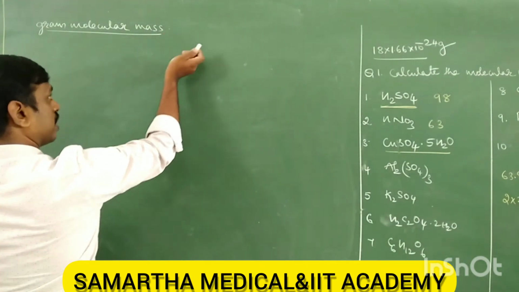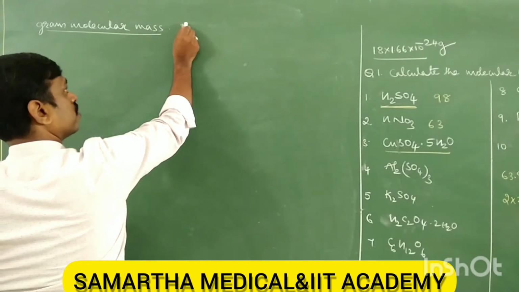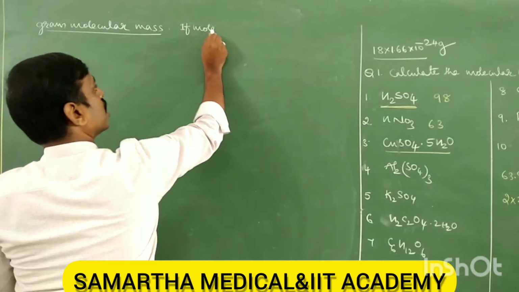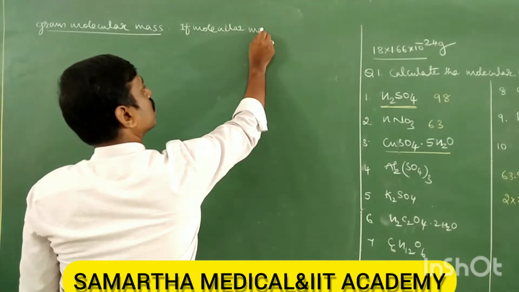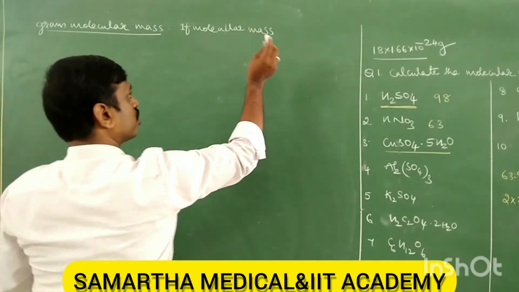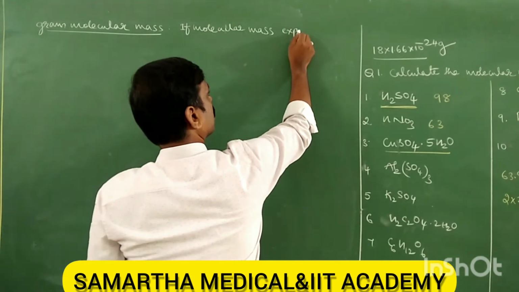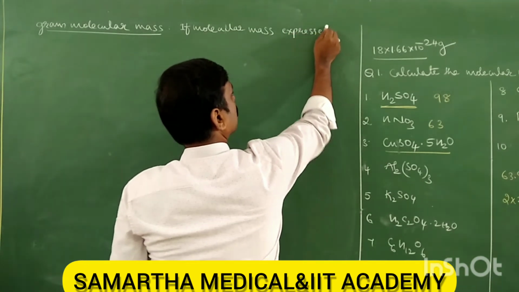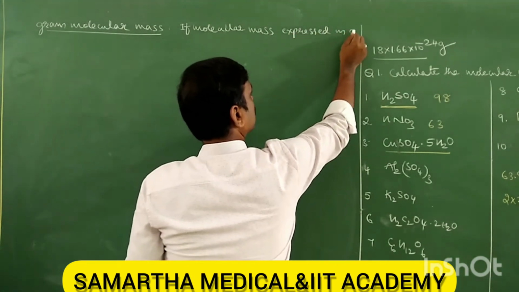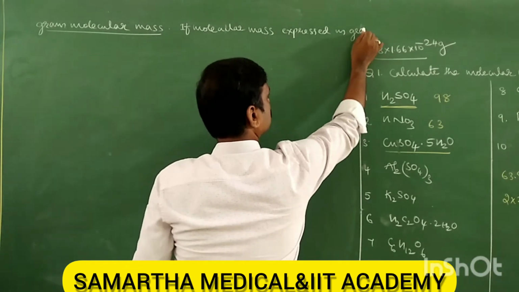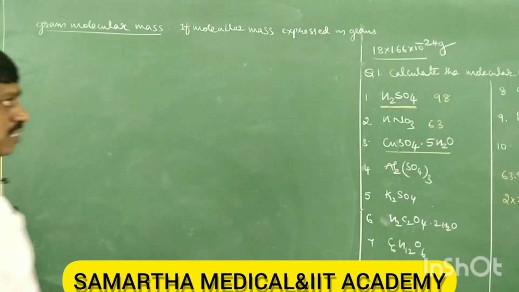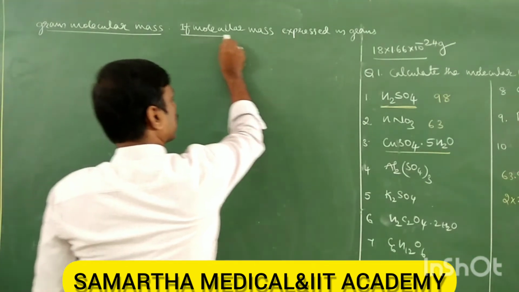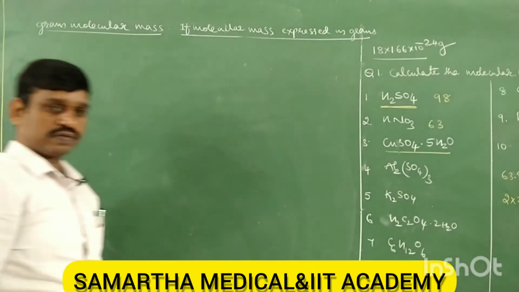Therefore, gram molecular mass is the molecular mass expressed in grams.